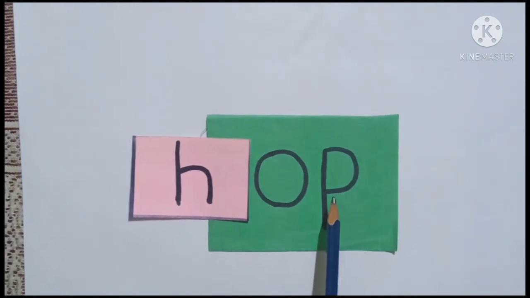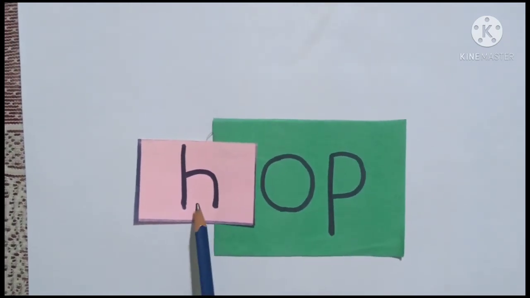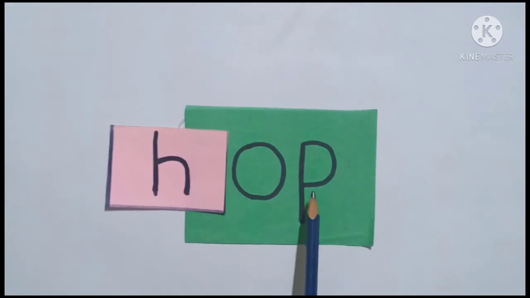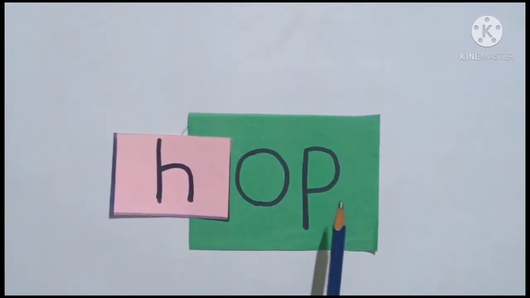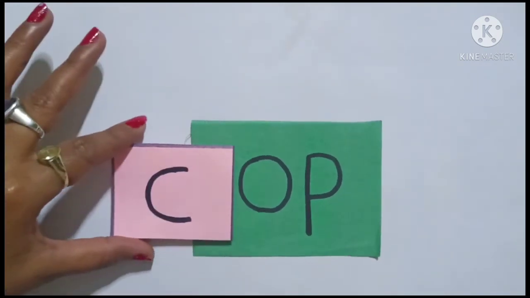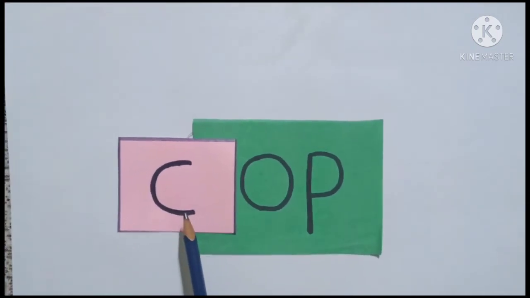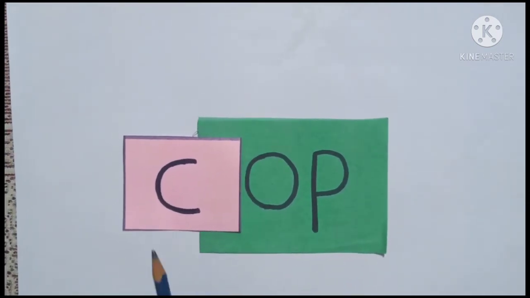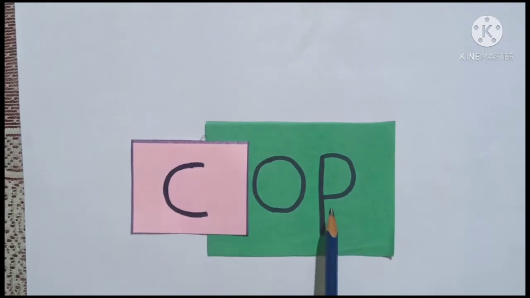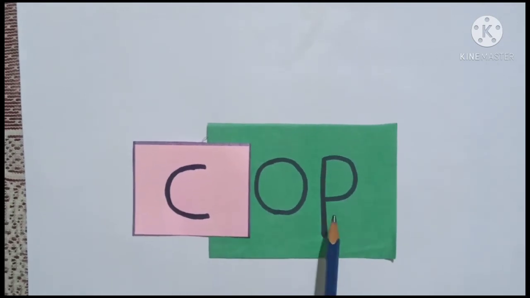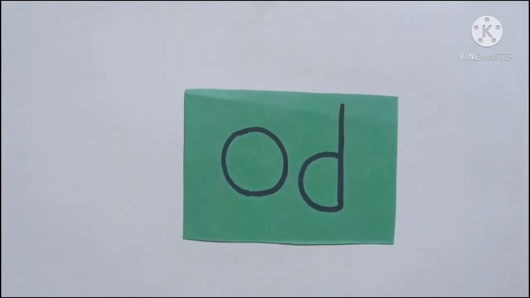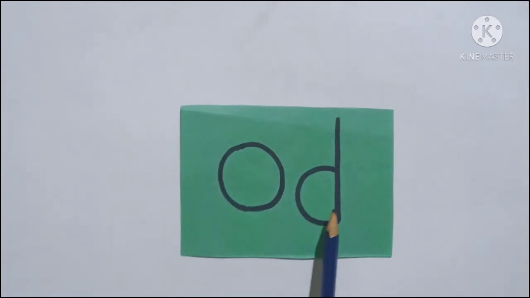The sound of letter H is H. And I am placing one more lowercase c here. The phonic sound of letter C is K. C-O-P, cop.